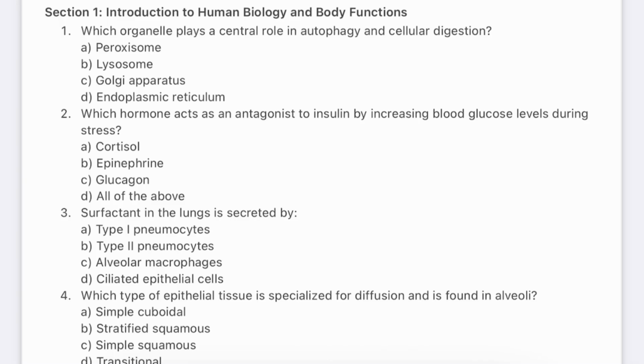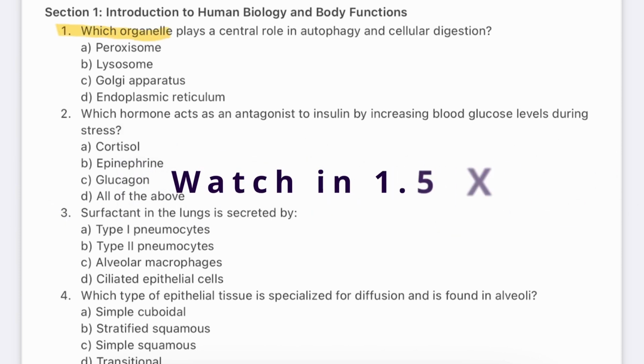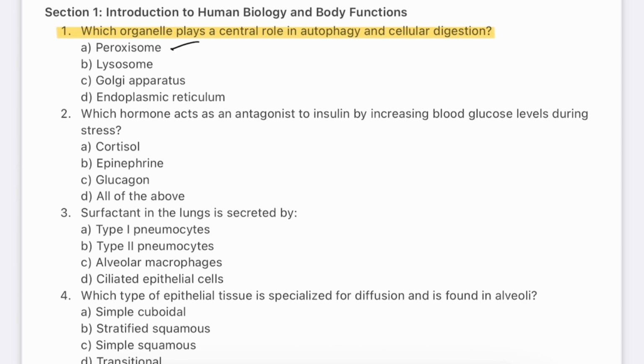Hello everyone, welcome to part 6 of our discussion series. Question number 1. Which organelle plays a central role in autophagy and cellular digestion? Peroxisome, lysosome, Golgi apparatus, endoplasmic reticulum. The answer will be B.